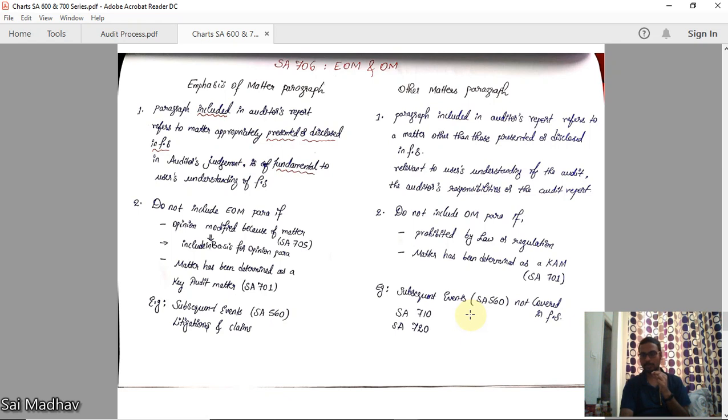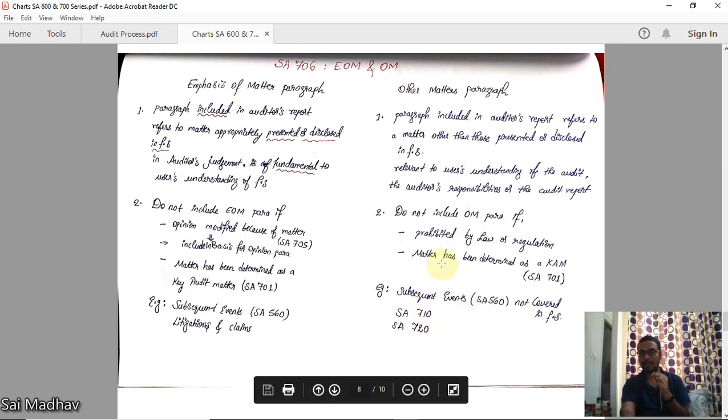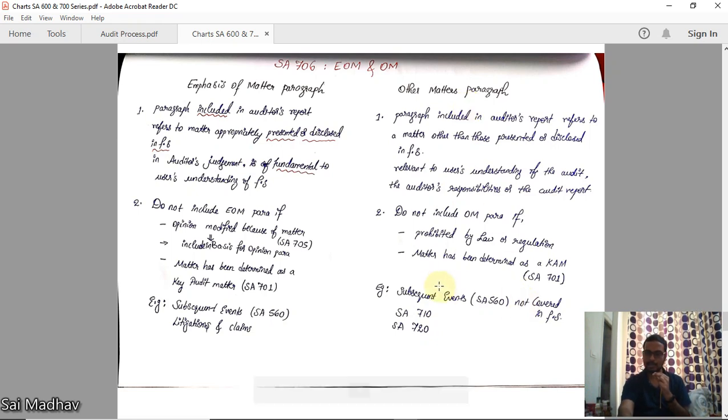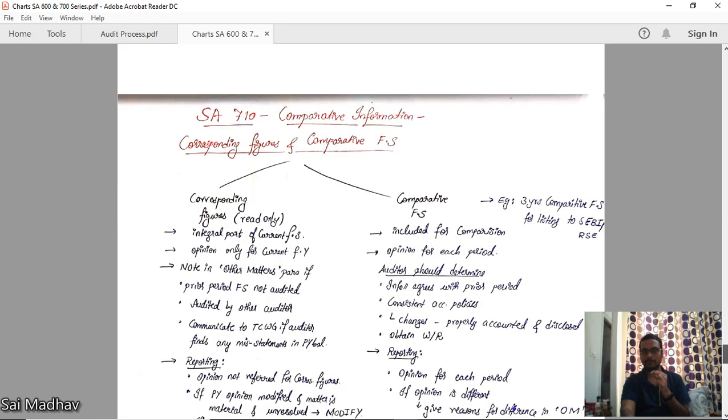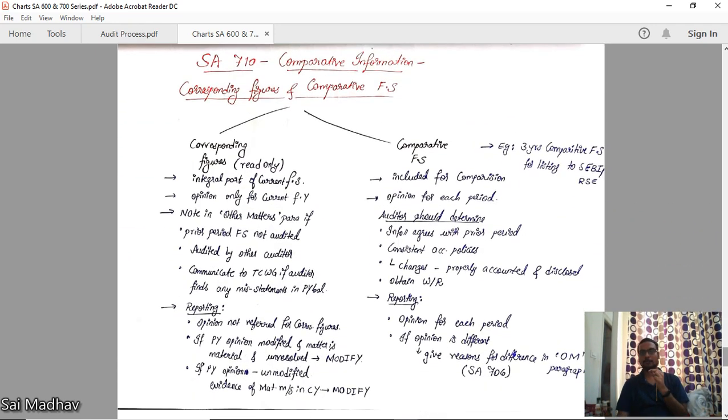We will discuss these two here, but you remember that SA 710 and 720 will be included in other matters paragraph also. After discussing these two standards, you will get a complete picture. Why should we disclose here? This is SA 706, UIM and OM. Now going to SA 710. Comparative information. Corresponding figures and comparative financial statements.